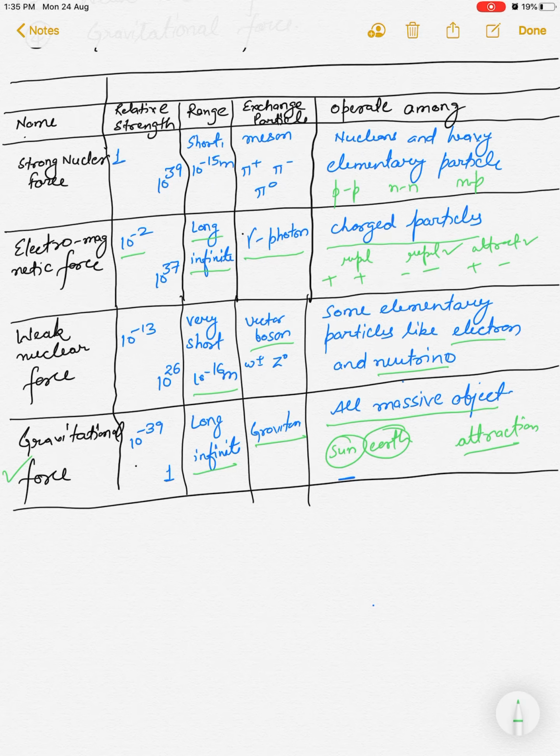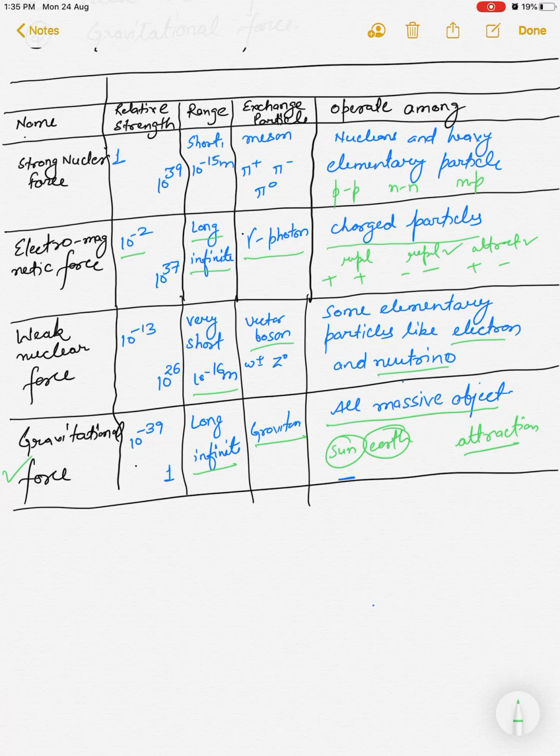No two massive bodies can repel each other. So this is one strong difference between the electromagnetic force and the gravitational force. Both are long range forces, and the electromagnetic force is attractive as well as repulsive, but the gravitational force is always attractive.